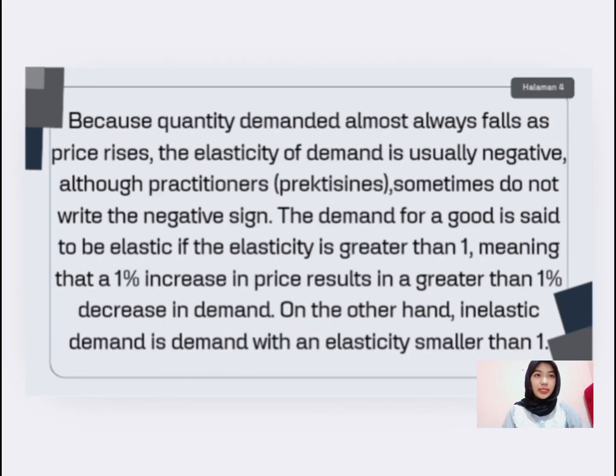Because quantity demanded almost always falls when price rises, the elasticity of demand is usually negative. Although practitioners sometimes do not write the negative sign, the demand for a good is said to be elastic if the elasticity is greater than 1, meaning that a 1% increase in price results in a greater than 1% decrease in demand. On the other hand, inelastic demand is demand with an elasticity smaller than 1.